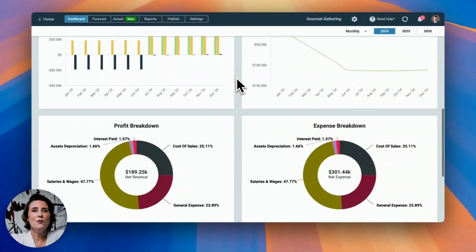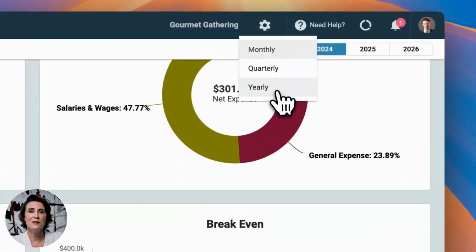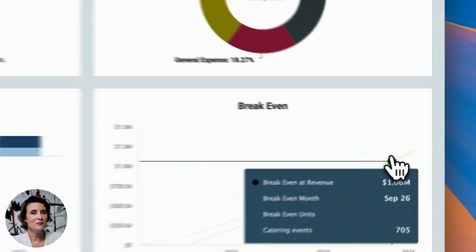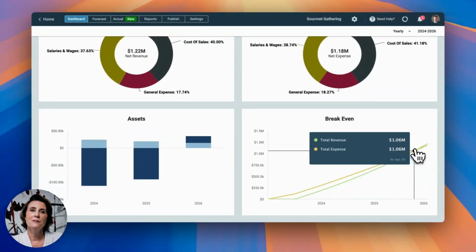The first year, we won't be profitable. Let's see when we are going to be profitable. It has calculated the break-even chart. We are going to be profitable by September 2026. So, this is how you can calculate when you are going to be profitable within your business based on the data that you just entered and based on your assumptions.